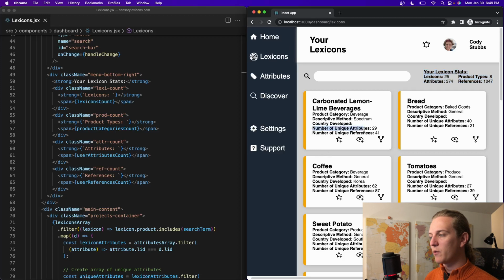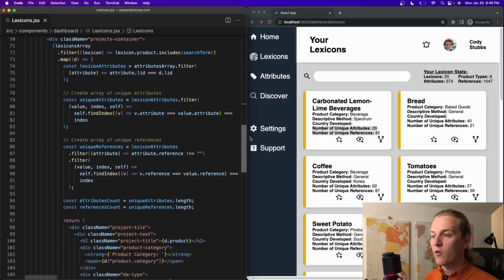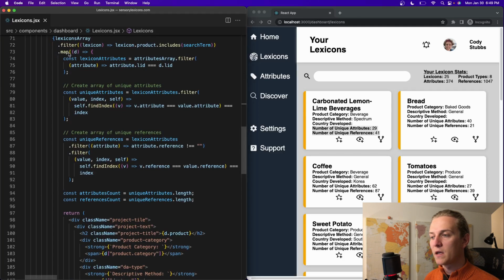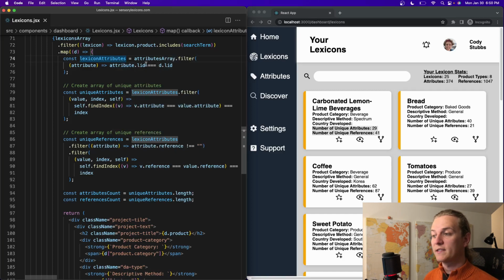To jump to a similar aspect, this was another dynamic piece, but this is at the lexicon level. This is going to be down here where we're mapping over the lexicons array, right here. Within that, we're going to get lexicon attributes based off of the lexicon ID, the LID, that is within the lexicons array.